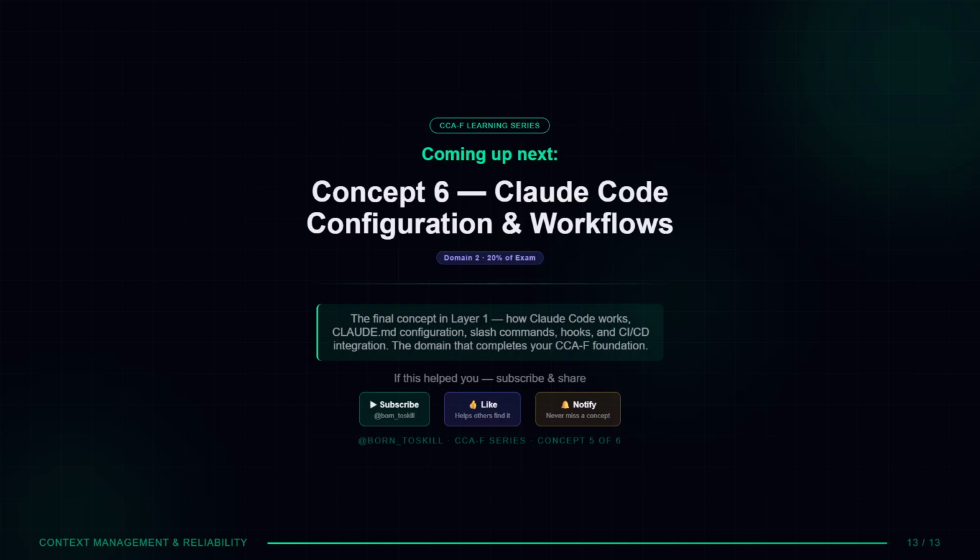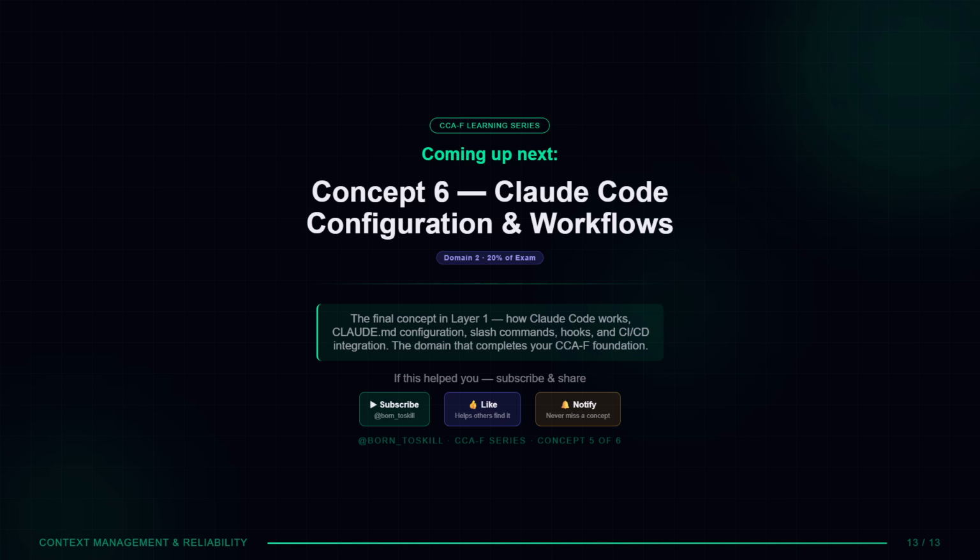That is Concept 5, Context Management and Reliability. You now understand the 4 components of the context window, the memory hierarchy that makes long-running AI systems viable, and how reliability is engineered, not assumed.